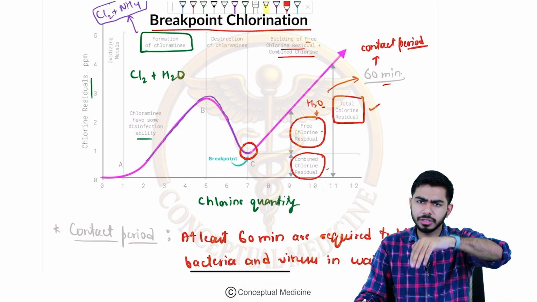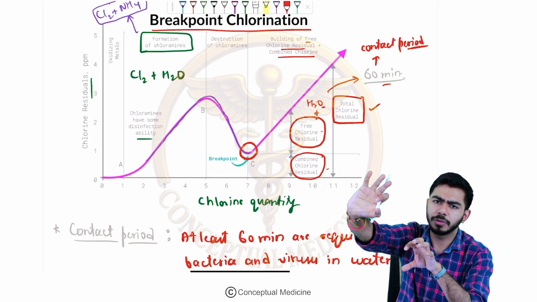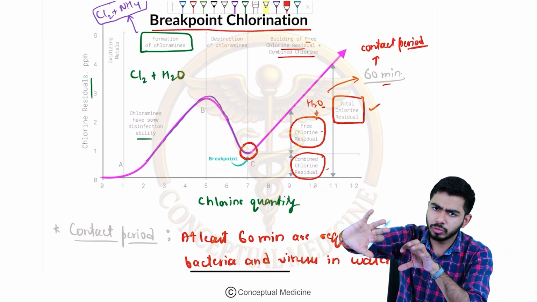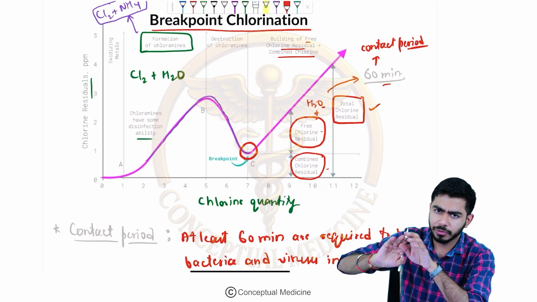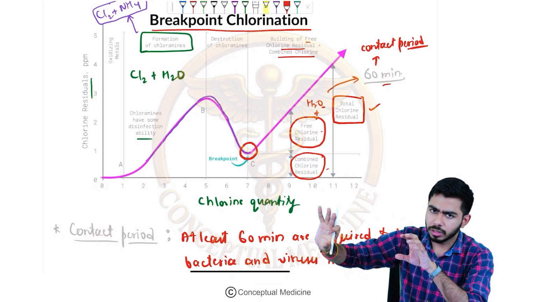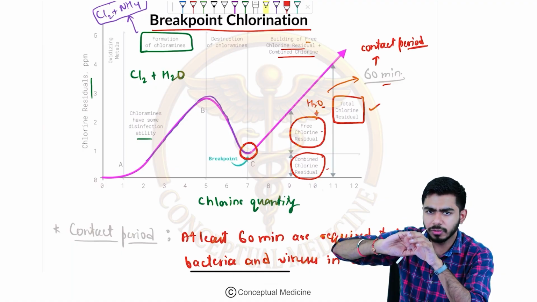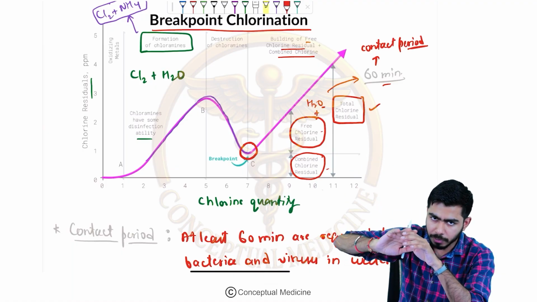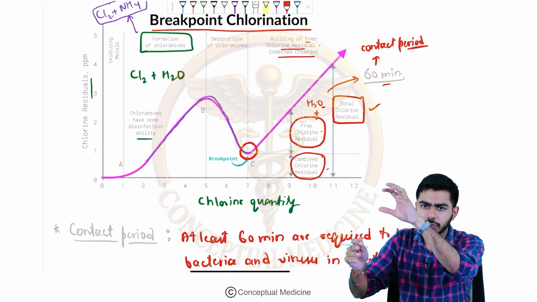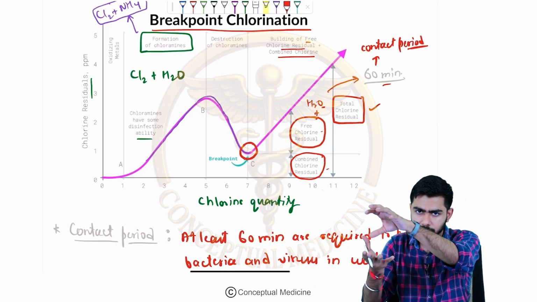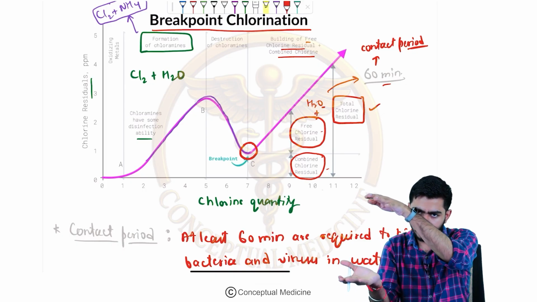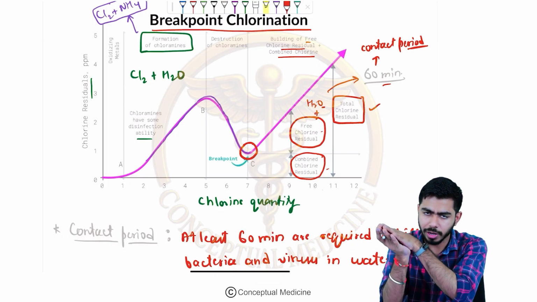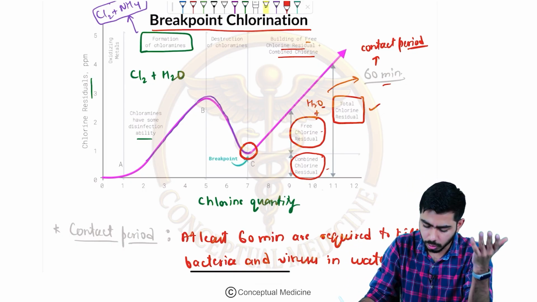Chloramine formation, chloramine destruction, breakpoint comes, free residual chlorine will be coming. That might be adding with the water. Some of the free residual chlorine might be combining with the impurities. Some of the free residual chlorine might be evaporating from the water. Some combined residual chlorine will be formed. The free residual chlorine binding with the water and the combined residual chlorine together are called the total residual chlorine, right?